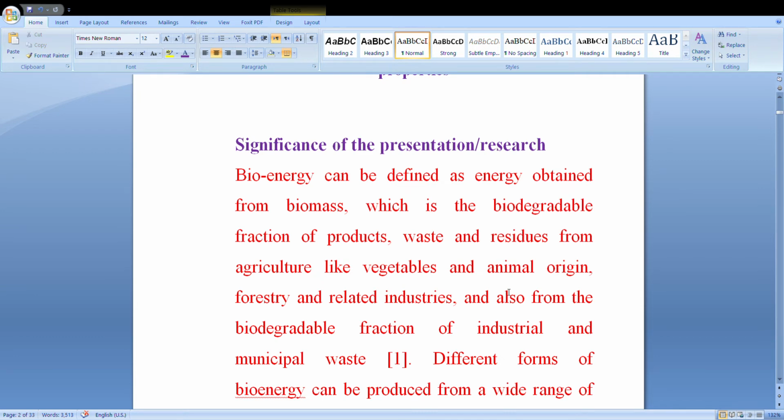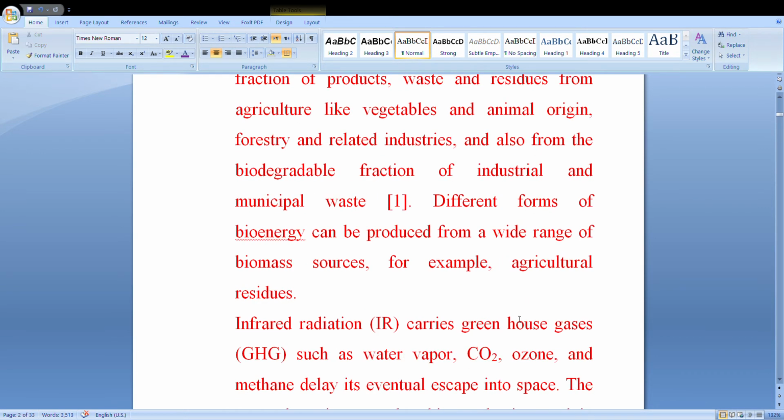Also from the biodegradable fractions of industrial and municipal waste. Different forms of bioenergy can be produced from a wide range of biomass sources, for example, agricultural residues like fruit waste, vegetable waste, crops waste, and different types of the wood waste.